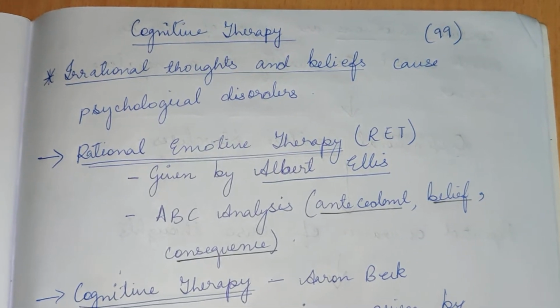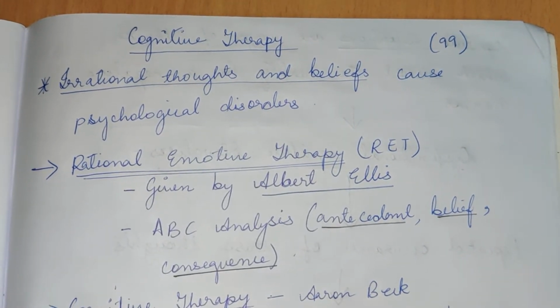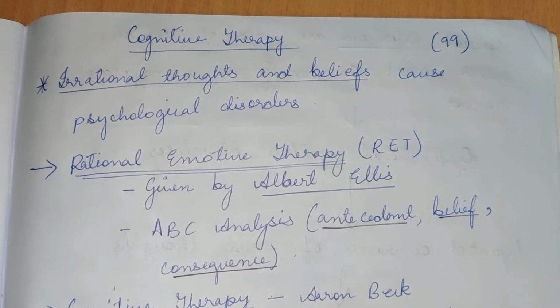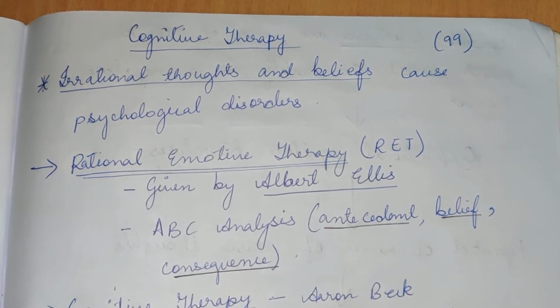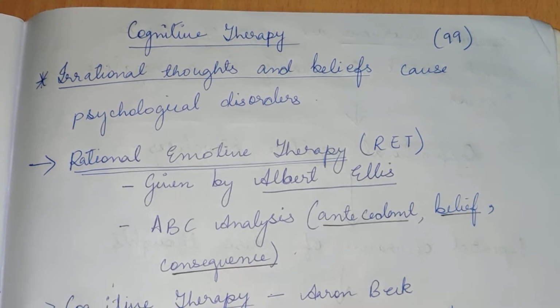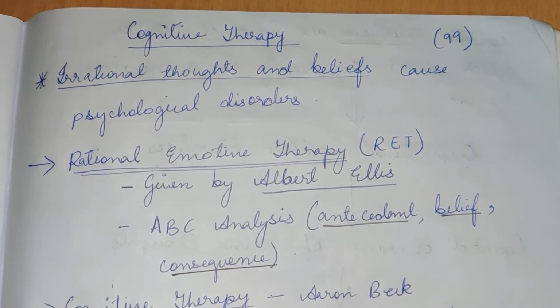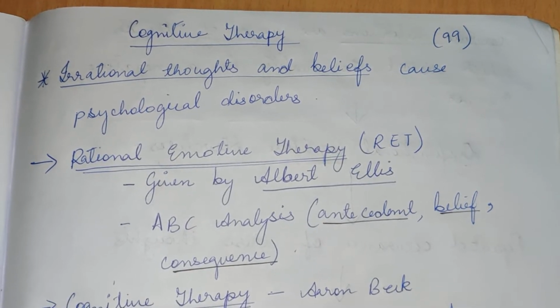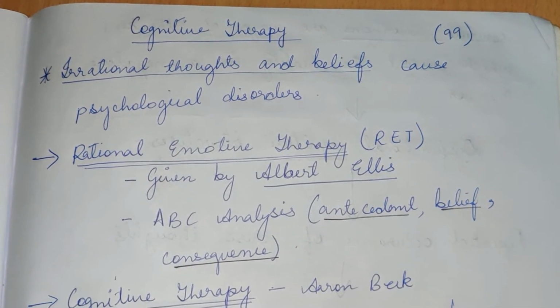The next form of therapy that we will be studying is called cognitive therapy. This is on page number 99. According to cognitive therapy, irrational thoughts and beliefs cause psychological disorders. So when we have thoughts that are irrational or unrealistic, then it may lead to psychological disorders.